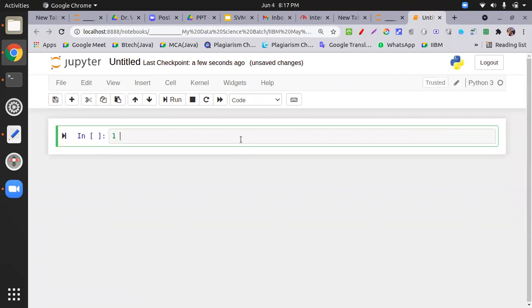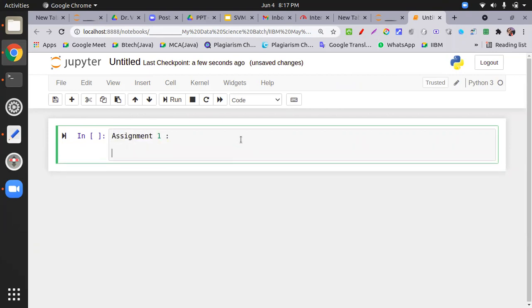First work, assignment first. Take any data set, create the model using support vector machine.